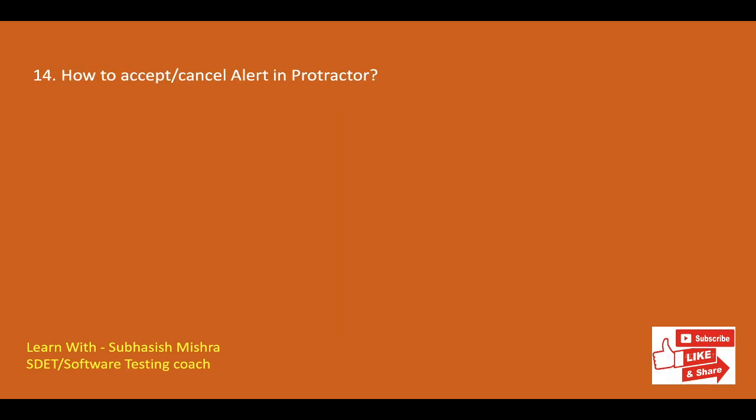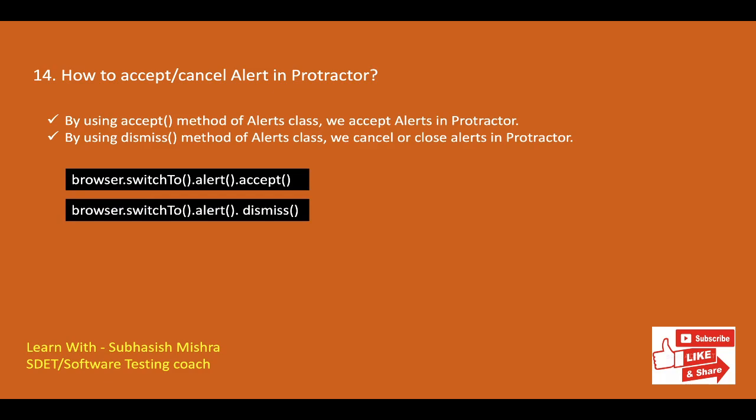We'll move to the next. How to accept or cancel an alert in Protractor? By using the accept method of the alert class, we accept alerts in Protractor. We have to switch the control to the alert using the switchTo().alert function before accepting the alert. Similarly, by using the dismiss function of the alert class, we cancel or close alerts in Protractor. First, we have to switch the control to the alert using switchTo().alert before canceling the alert.